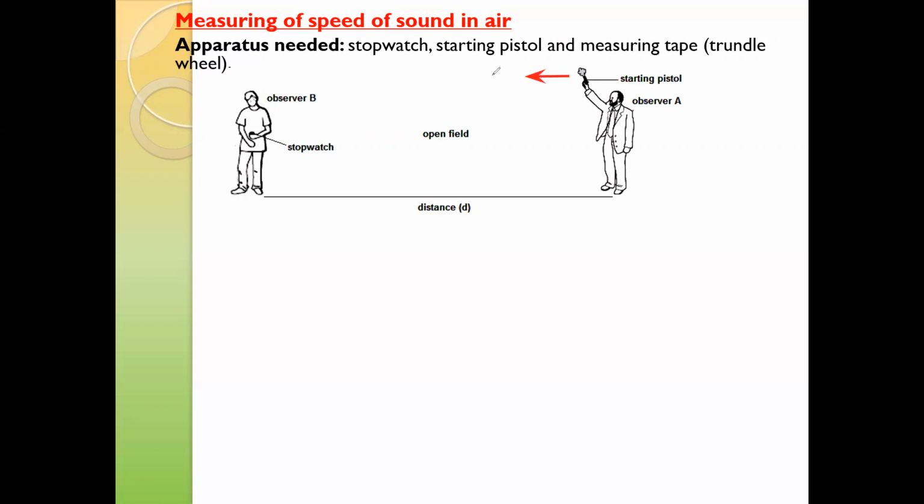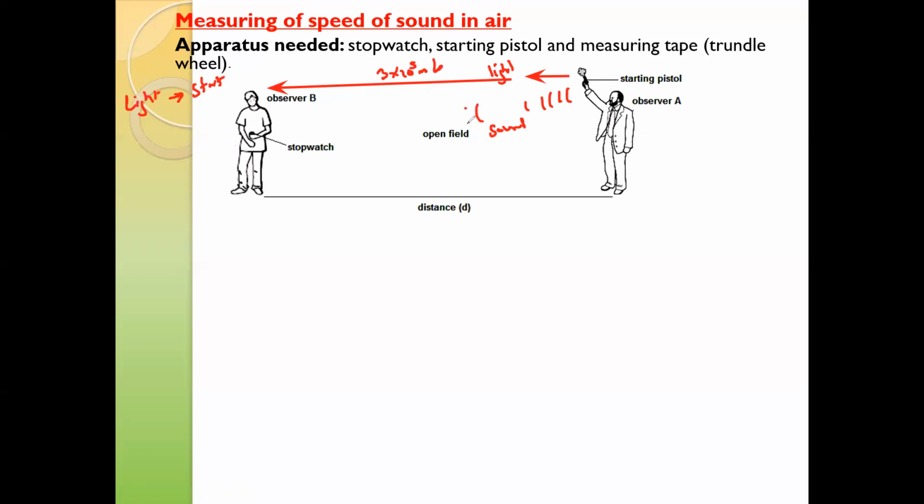The light and the sound will be produced at the same time. But because light is super fast, traveling at a speed of 3 × 10^8 meters per second, the moment observer B sees the light, he will start the timer.